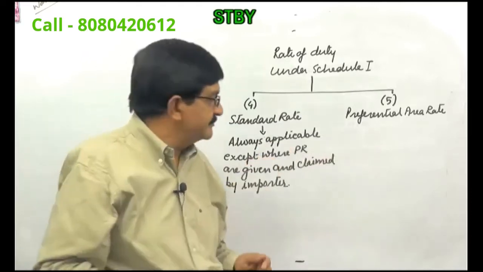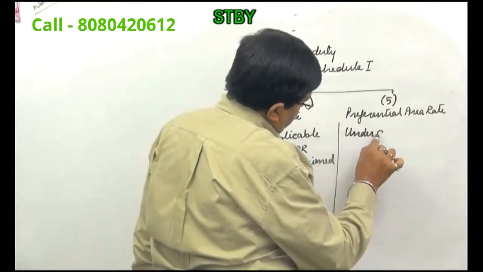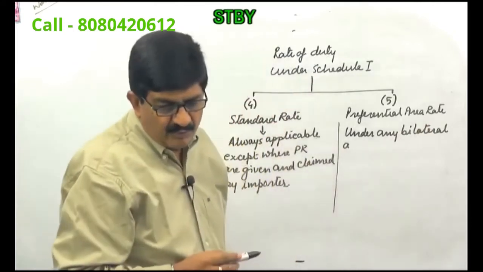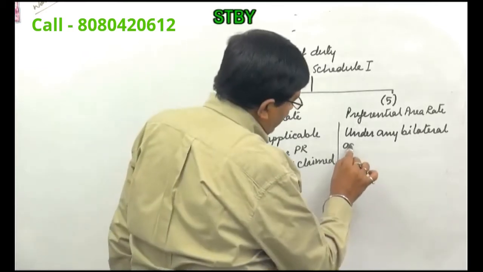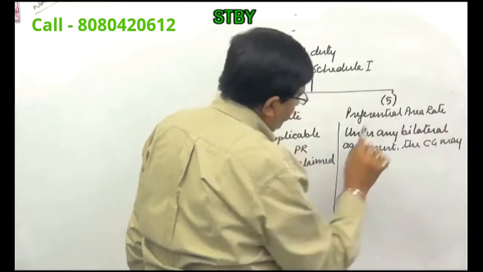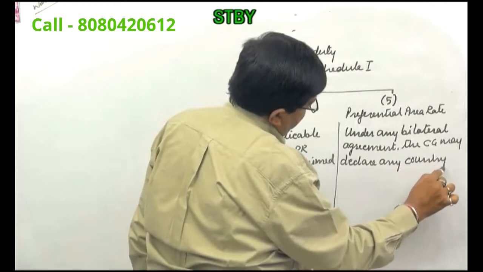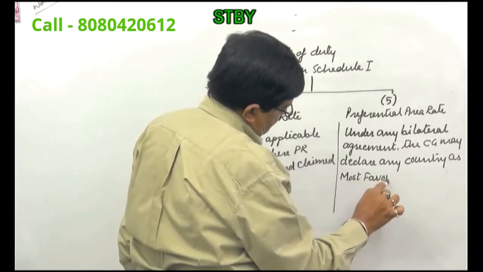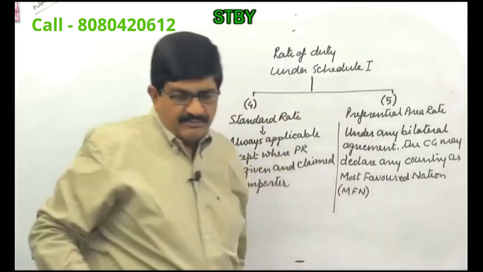How and when he can claim, that will come here. Under any bilateral agreement, bilateral mutual agreement, the central government may declare any country as most favored nation.